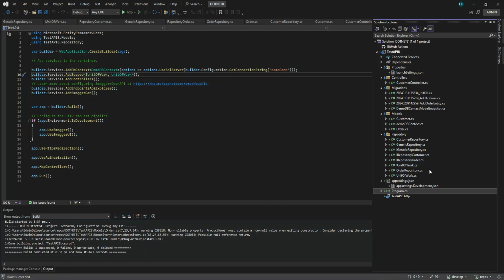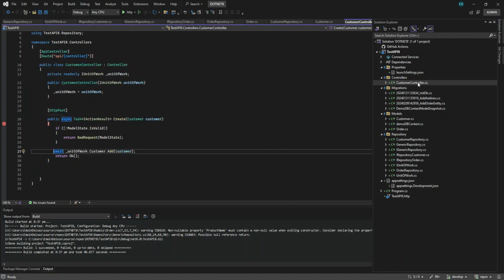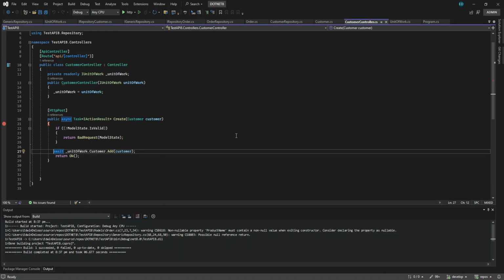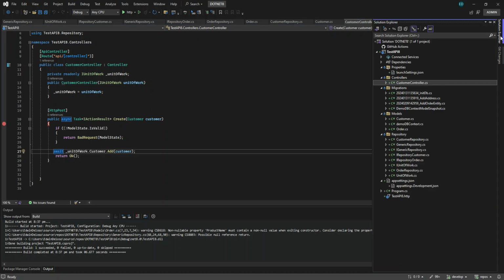Now we can go to our controller and we will try to access the order repository. We were using customer last time, right? So anyway, we can just add an order controller here.